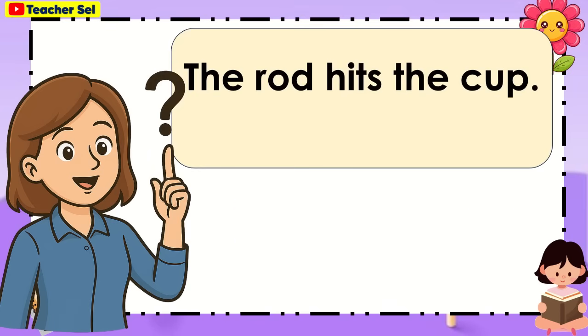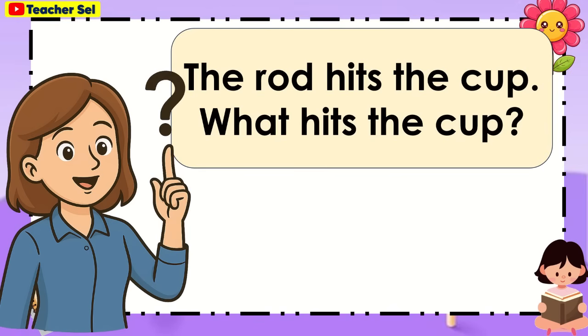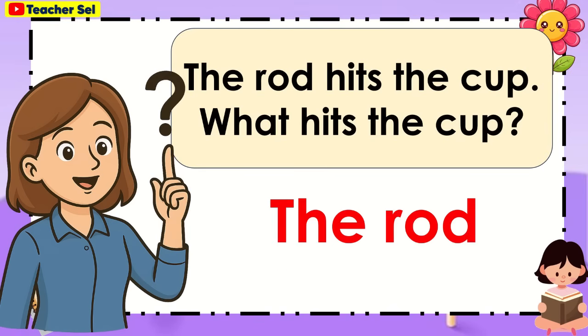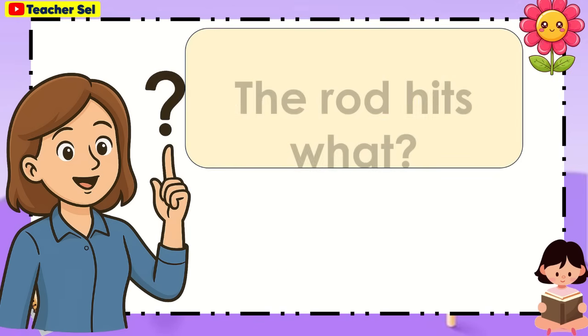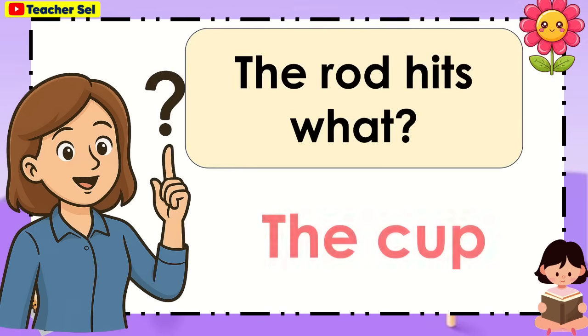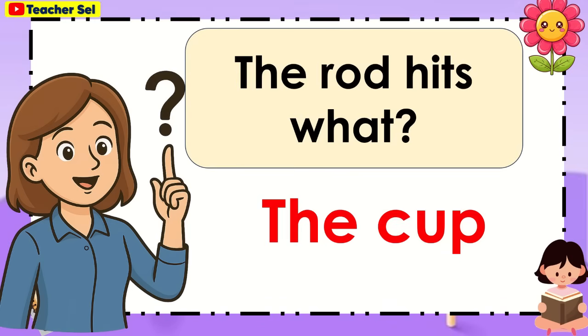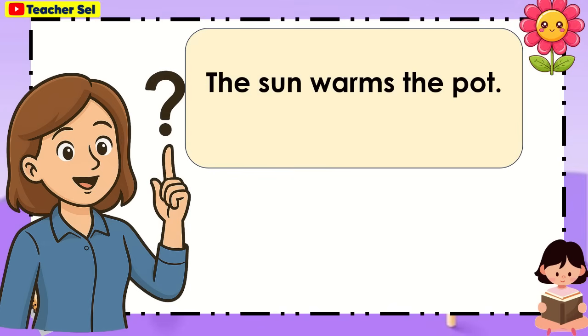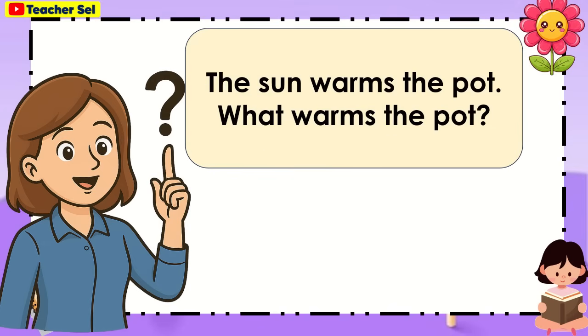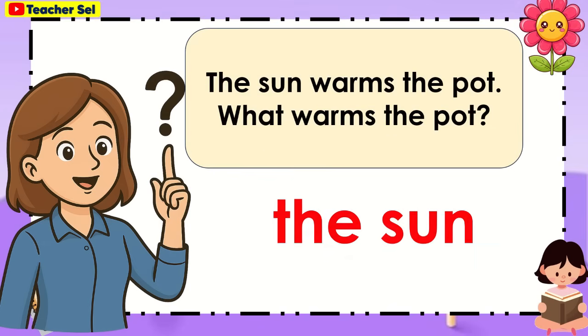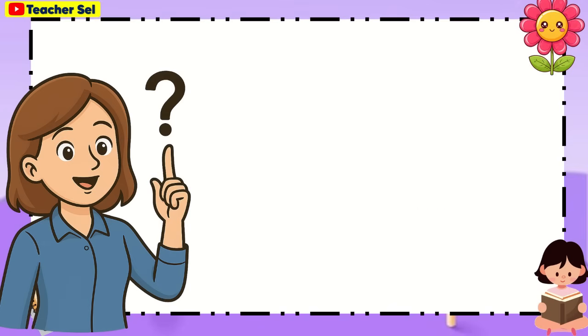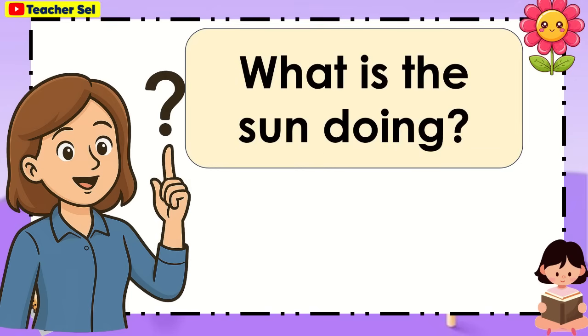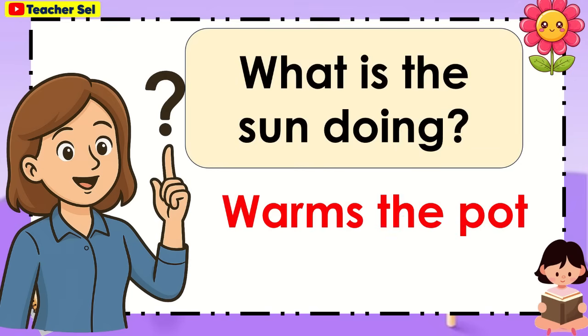The rod hits the cup. What hits the cup? The rod. The rod hits what? The cup. The sun warms the pot. What warms the pot? The sun. What is the sun doing? Warms the pot.